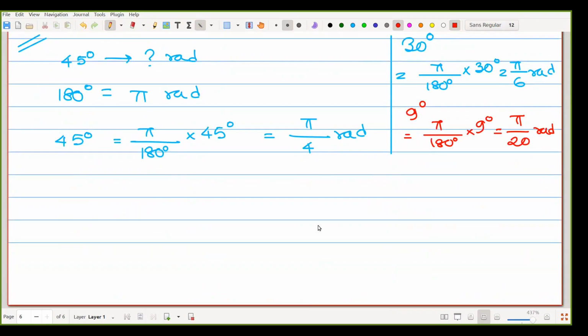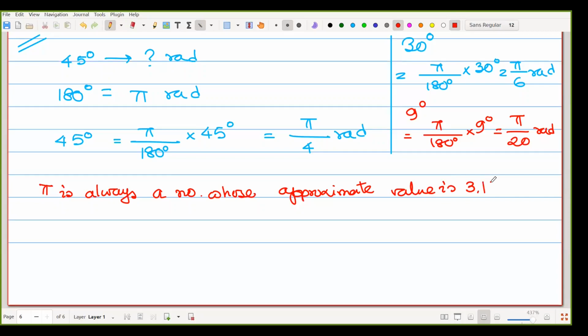Okay, just a final one line. Pi is always a number whose approximate value is 3.1416.